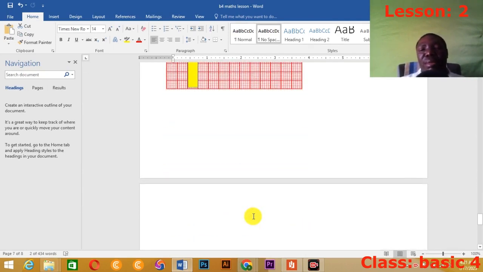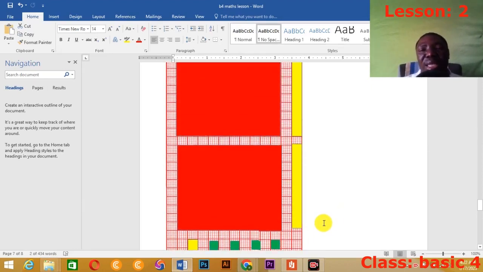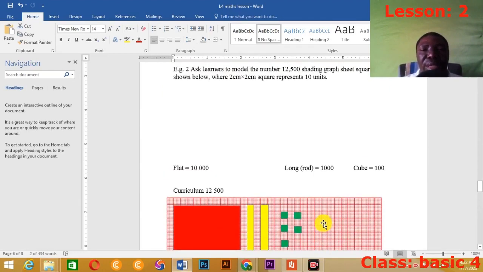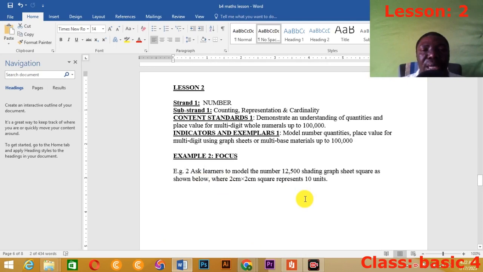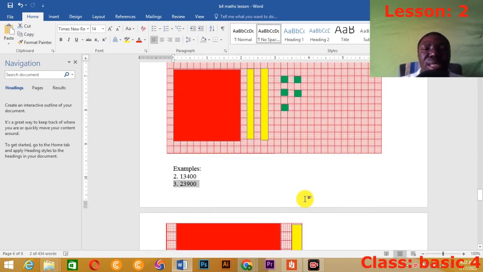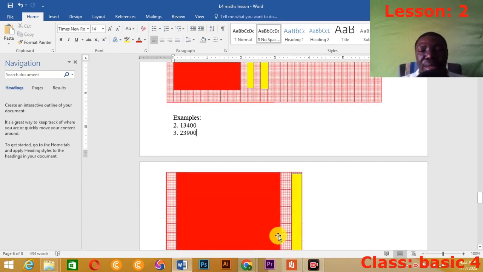So that brings us to the end of today's lesson, which is lesson 2 of this. So please, if you don't understand, go over it. Just reverse it and go over it. You understand it. So that is how we can represent the multi-base material on a graph sheet. As simple as that. Very easy.